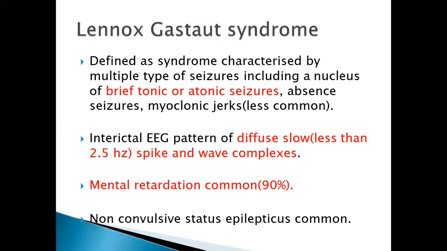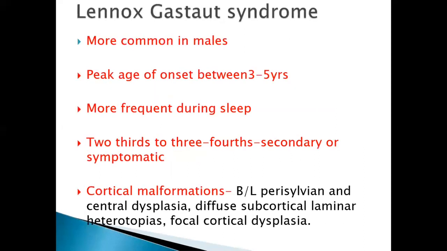And if you do the EEG, you get diffuse slow spike and wave complexes, that is less than 2.5 Hz. Slow spike and wave complexes are characteristically seen in Lennox-Gastaut syndrome. Usually mental retardation is common. Along with the generalized tonic-clonic seizures, on the background they may have non-convulsive status epilepticus. So usually they have a very bad prognosis. Mental retardation is common with Lennox-Gastaut syndrome.